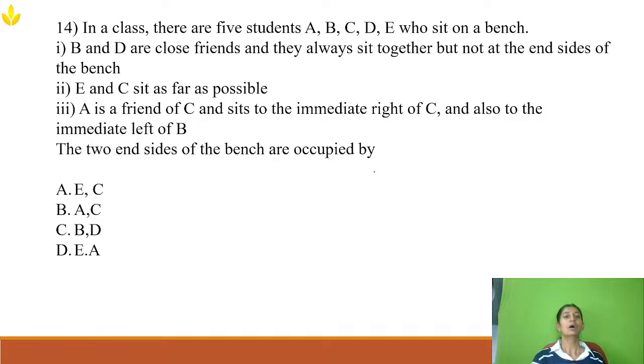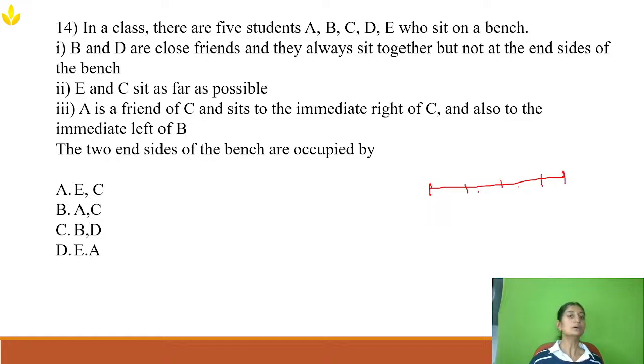Now let's go to the next question. This question is also from seating arrangement. In a class, there are five students, A, B, C, D, E, sitting on a bench. B and D are close friends. They always sit together, but not at the end sides of the bench. One bench is there, so B and D always sit close together, but not at the corners. How many people are there? One, two, three, four, five.